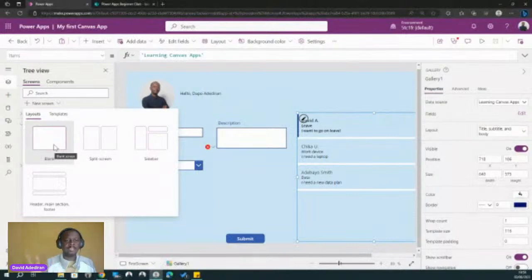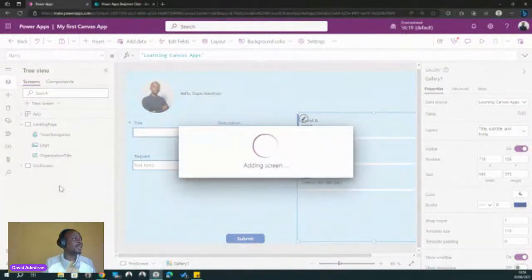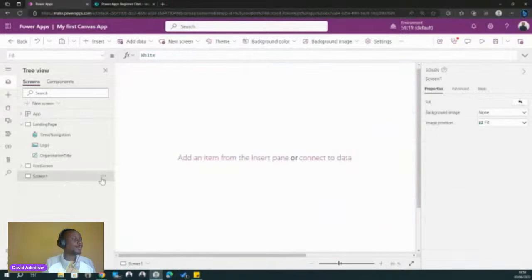We can have some nice template screen, but for now, I just need to have a blank screen. We're going to rename it and call it gallery screen, or call it detailed screen. Gallery screen, right? Okay, good.